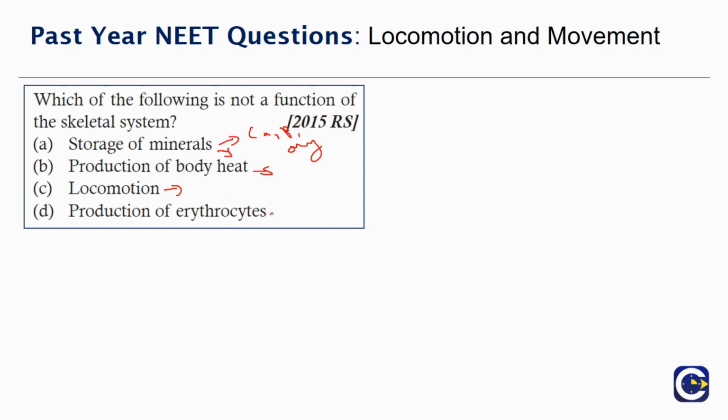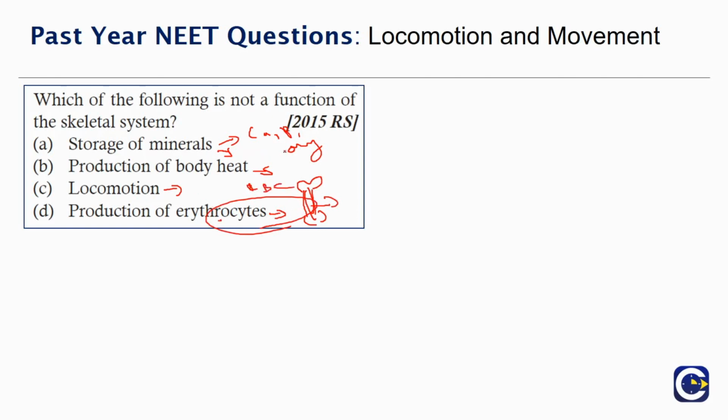Production of erythrocytes. So we might get confused. Actually, the bones have the bone marrow. The long bones have the bone marrow. We know bone marrow is the major producer of all kinds of cells in the blood. So majorly erythrocytes, RBC. So all these three functions are correct.